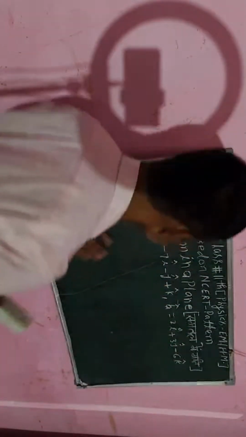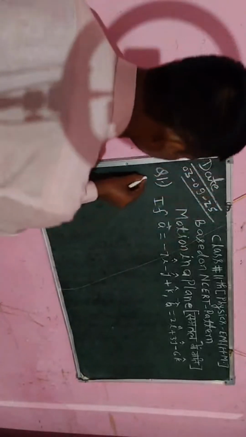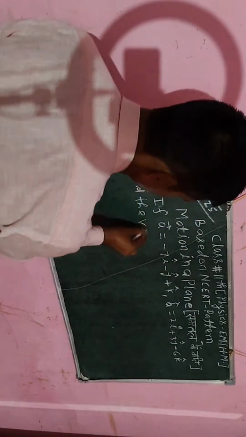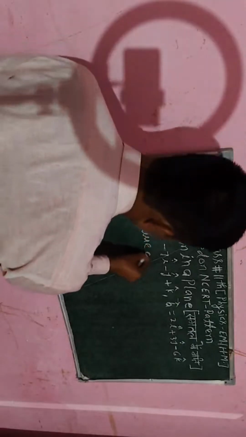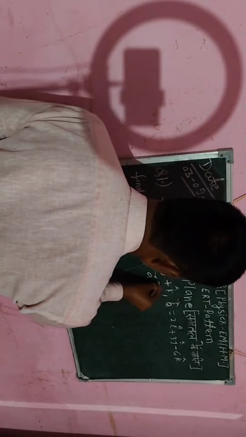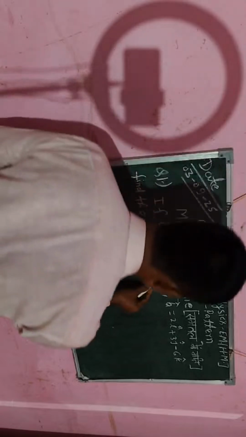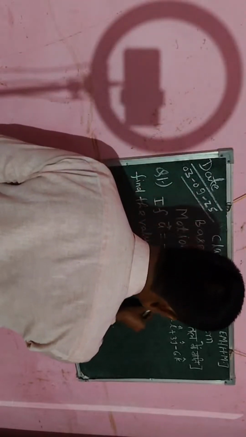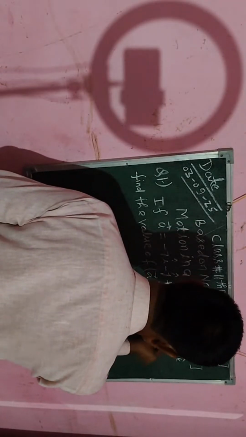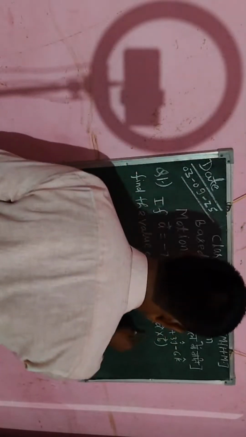Here I have considered two vectors A and B. Now find the value of A dot B. A dot B is a scalar quantity, and we also have to find the value of A cross B, because this is the scalar product and this is the vector product.